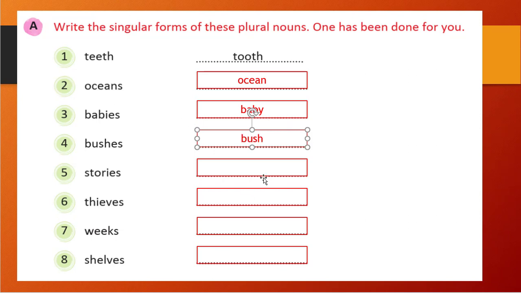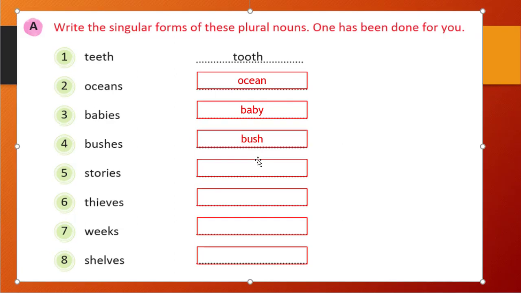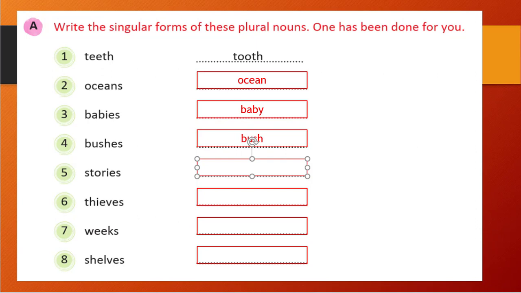Stories. See, ies is there. So y should come, right? So stories will become story. That is not at all difficult, right? Then thieves. We use ves when f or fe is there at the end of the singular noun, right?